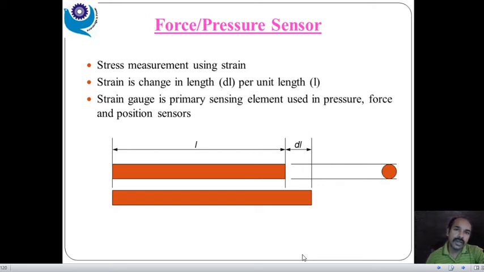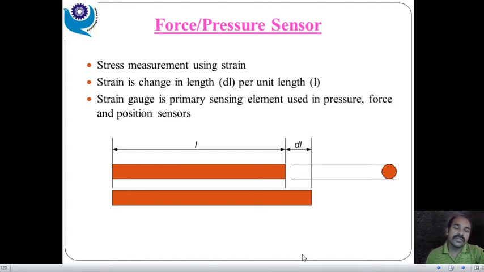So when we apply a stress, due to that stress there is a change in the wire, maybe in the cross-sectional area, or maybe in the length, right? Strain is nothing but a deformation which occurs due to the stress. And for that reason the length of the wire, or the cross-sectional area, changes, and due to this change there is a change in the resistance, right?